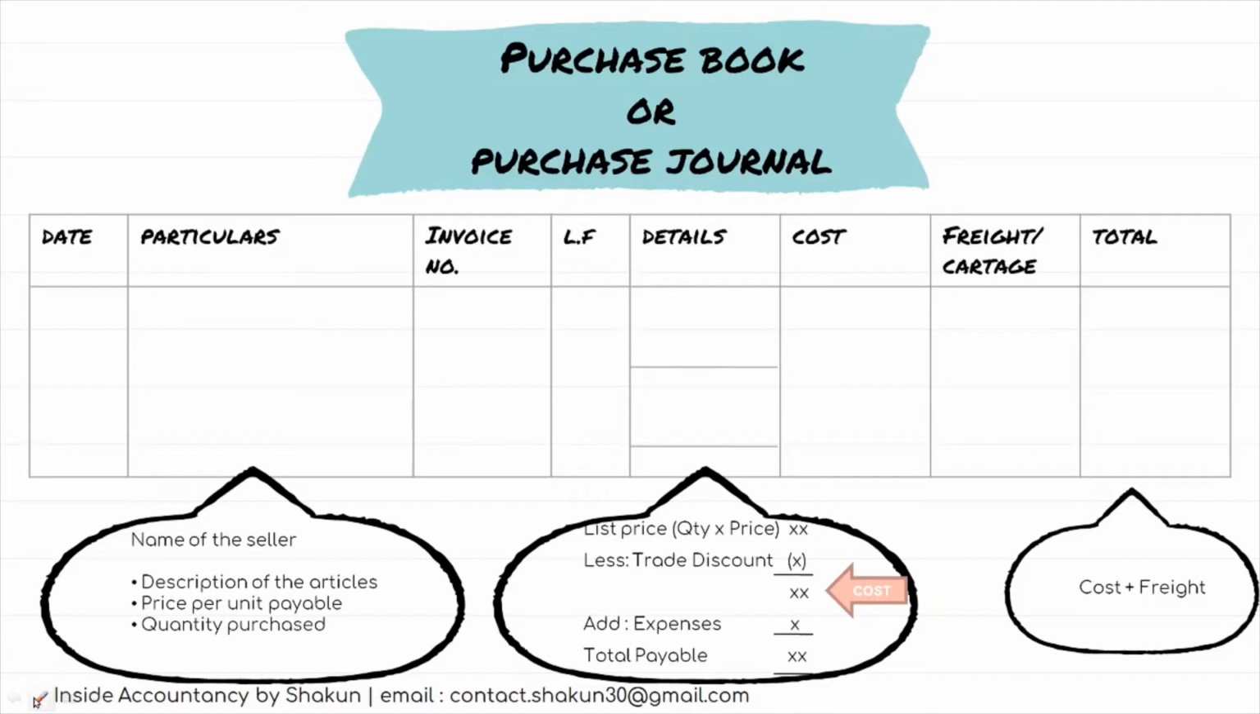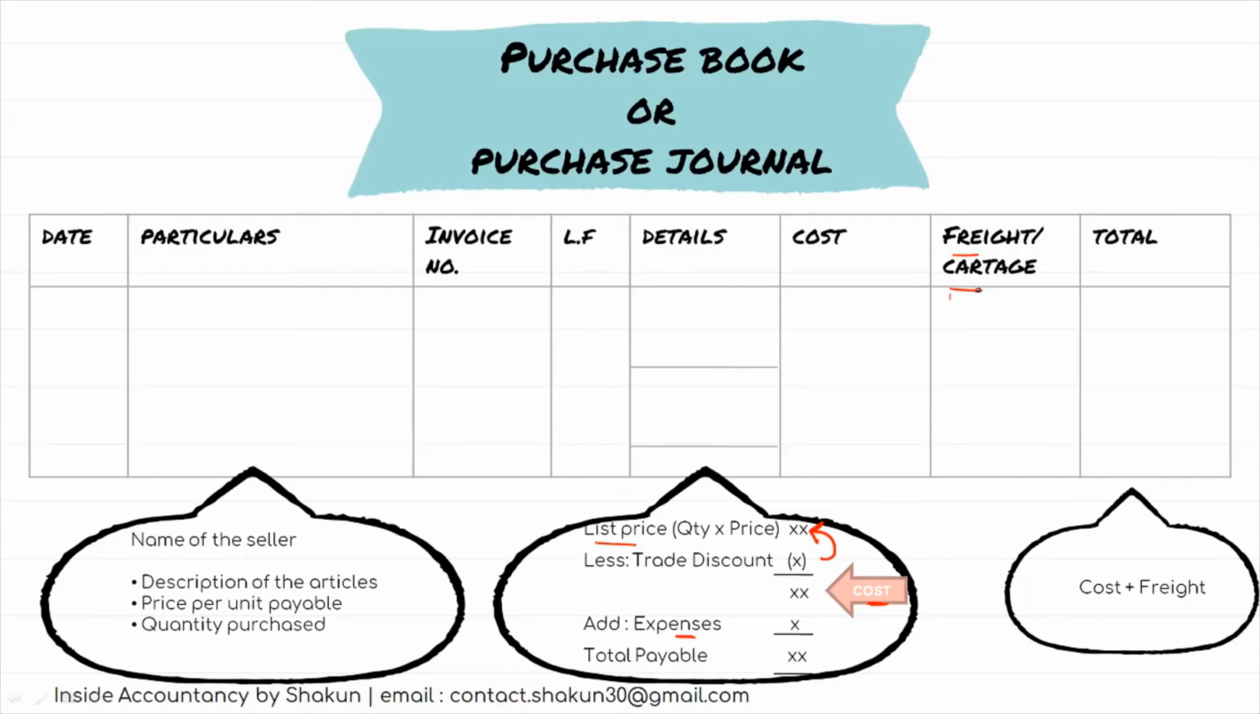From the list price we calculate the trade discount. Now this trade discount is calculated on the list price only. So if the trade discount is 10%, that 10% will be calculated on the list price. After you get that, the amount which you get is the cost. In this cost, we add any kind of expense that is given in the question in terms of freight or cartage. Those expenses are added, and then we get the total payable value.